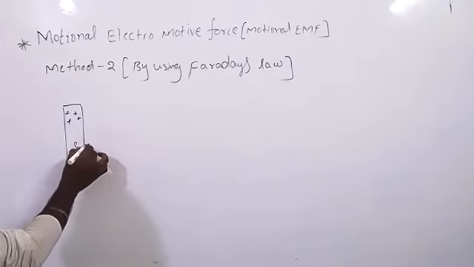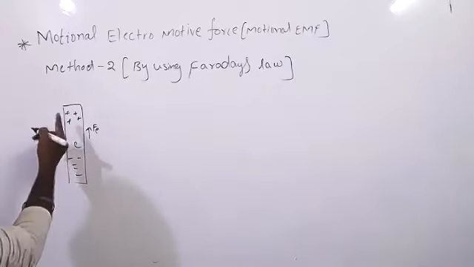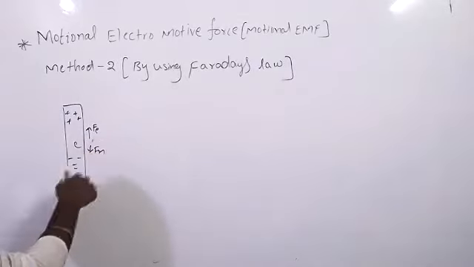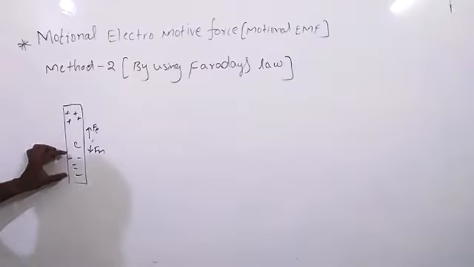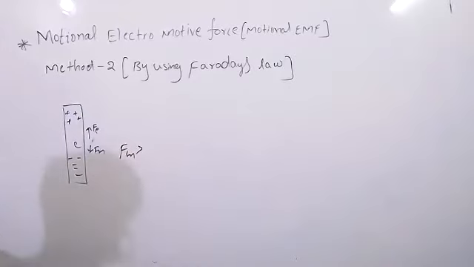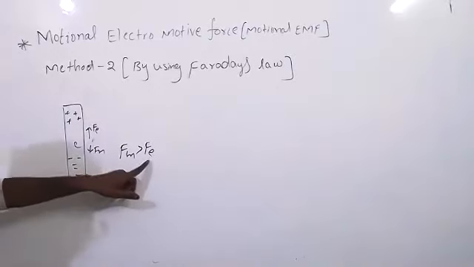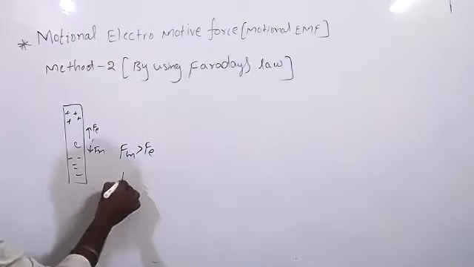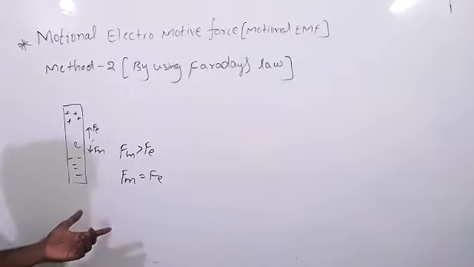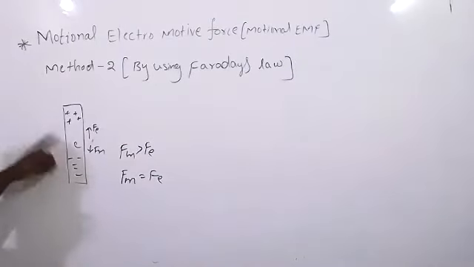If it is the electron, electric force Fe will act in this direction, and Fm will act in this direction. But why are electrons coming down and protons going up? First, the magnetic field acts, and then the electric field increases after some time gap. What will happen? Fm becomes equal to Fe. Once that is developed, it comes to the equilibrium state. So that is the reason electrons are down, protons are up.